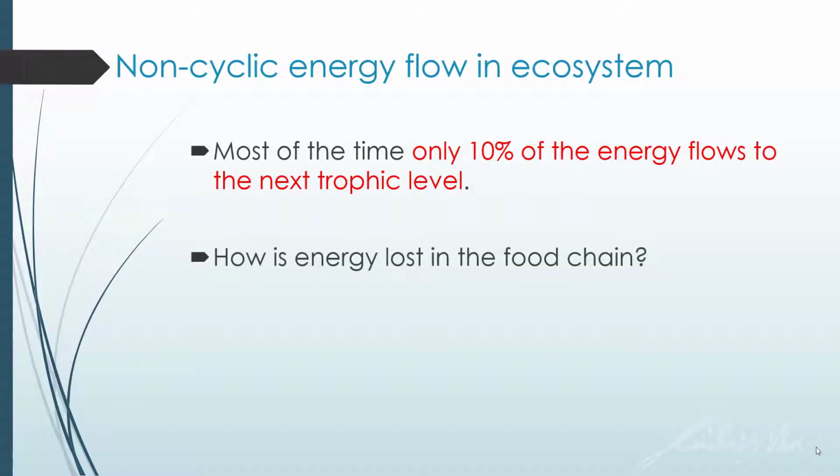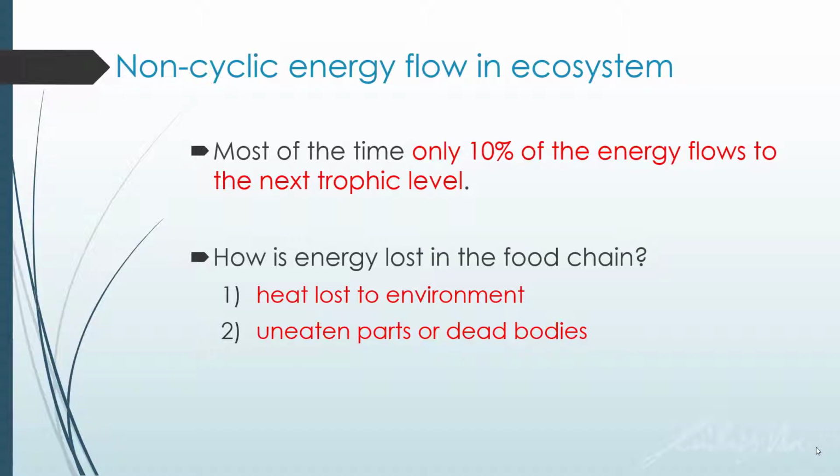And how is the energy lost in the food chain? The most simple reason is through heat that is lost to the environment. For example, us humans, our body temperature is around 36.9 degrees Celsius, which is higher than our surrounding temperature. So heat will travel from a region of higher temperature to a region of lower temperature, and heat will be lost to the surroundings. And of course, when we eat our vegetables, or let's say Kentucky Fried Chicken, we don't eat every part.